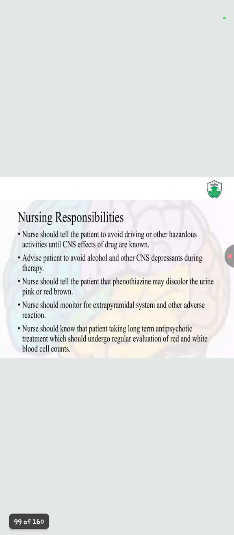Now the nursing responsibility: they should tell the patient to avoid driving and other hazardous activities until the CNS effects of the drug are known. Advise the patient to avoid alcohol and CNS depressants during therapy. Tell the patient that the phenothiazine may discolor the urine pink or red-brown. This is a side effect of this drug that causes the urine to turn pink or red-brown.